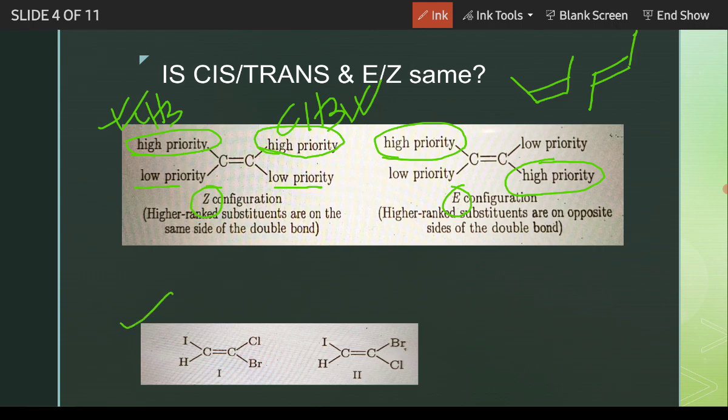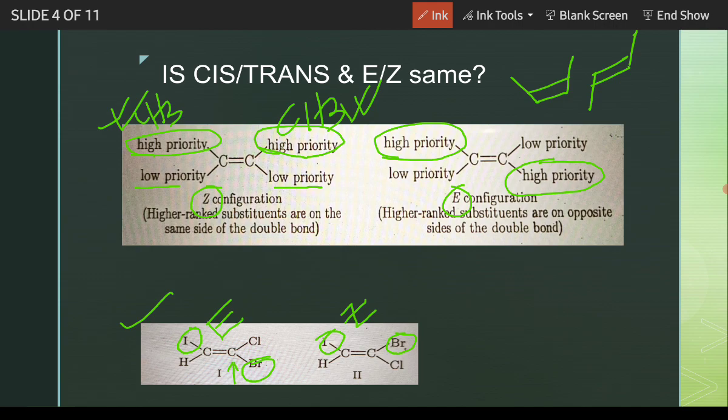But say in this example, for the right hand side carbon, this is the highest priority group, and for the left hand side carbon, this is the highest priority group. They are on opposite sides, but they are different groups. That's why it will be called E. And here I and B are the highest priority groups and they are on the same side. That's why it will be called Z. So cis and Z are quite similar, and trans and E are quite similar.